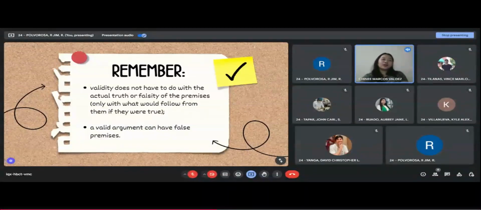So a valid argument can have false premises. So as long as there are still logical relations between the premises and the conclusion, and this relation is reasonable and sound, the argument can still be valid. Kasi nga, as stated earlier, validity has nothing to do with the falsity of the premises, but it has something to do with how you follow the logical steps to have the conclusion. So next slide.